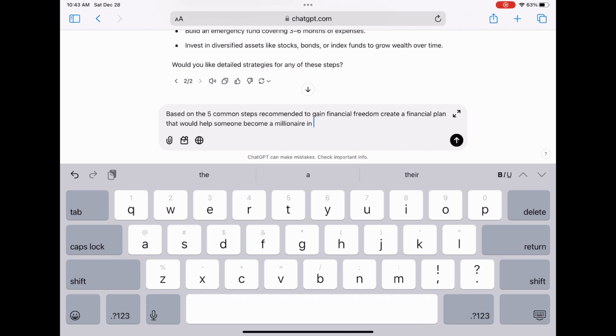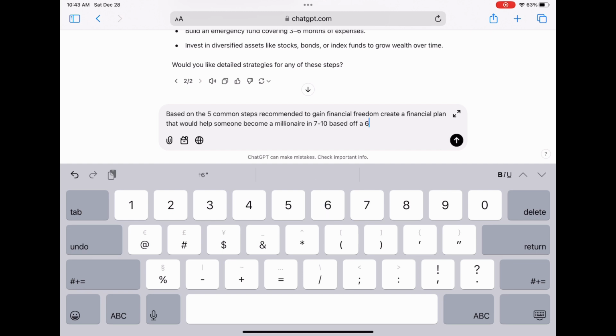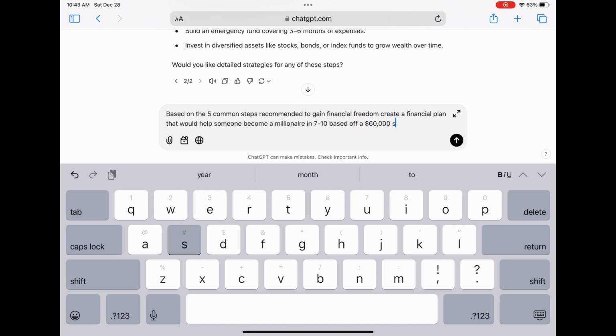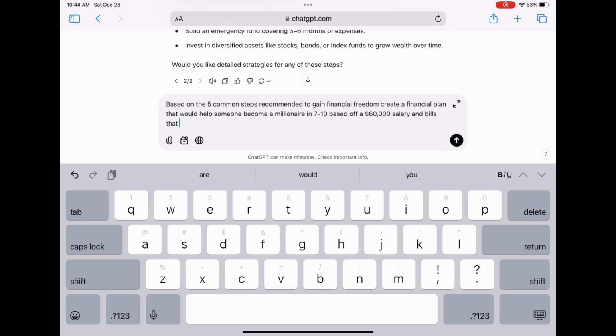So for me, I put, based on the 5 common steps recommended to gain financial freedom, create a financial plan that would help someone become a millionaire in 7 to 10 years based off of a salary of $60,000. Now, obviously, if your salary is more or less, please be sure to edit that. And also, you have to decide when you want to reach millionaire status. Is it 7 to 10 years? Is it 15 years or more?